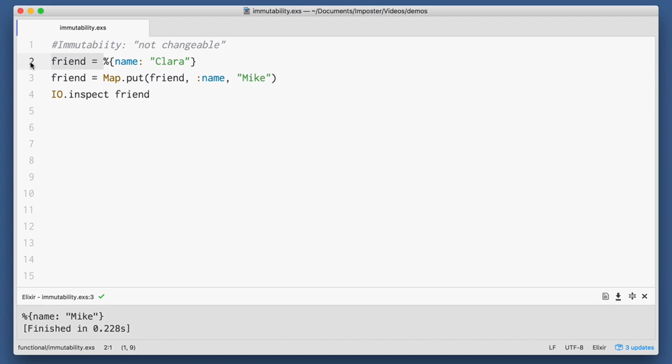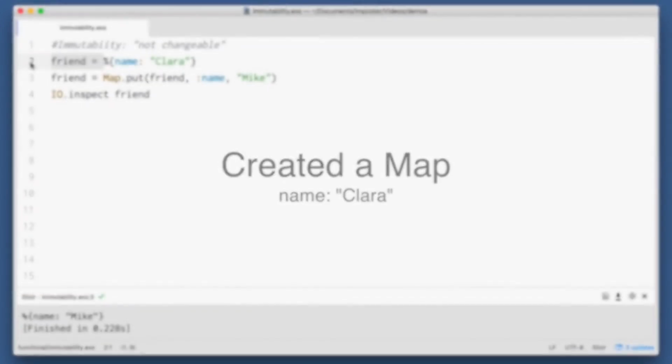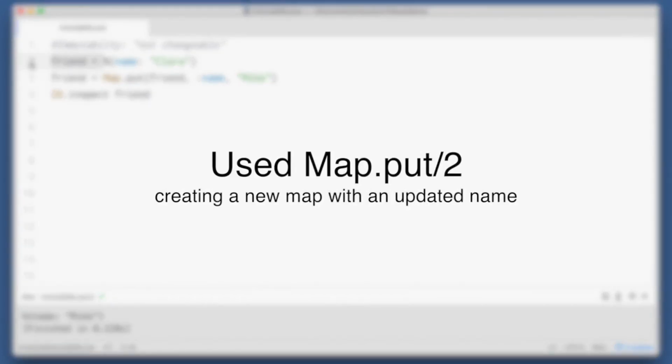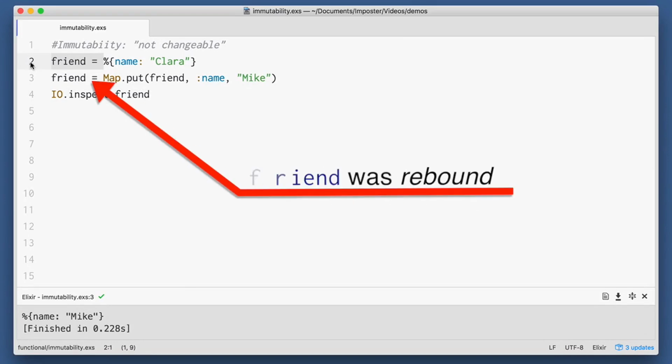I don't blame you if you're completely underwhelmed at this point, and more than a little confused. There's just no graceful way to go about this, so I'm just going to throw you right in the deep end from the get-go. Here's what just happened. We created a map with a name key set to Clara. We asked the map library to put the value Mike in Clara's place. The map library gave us back a completely new map. Sort of. We'll get to that in a second. The friend variable was rebound to the new map.